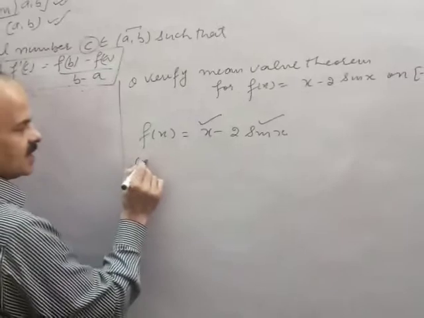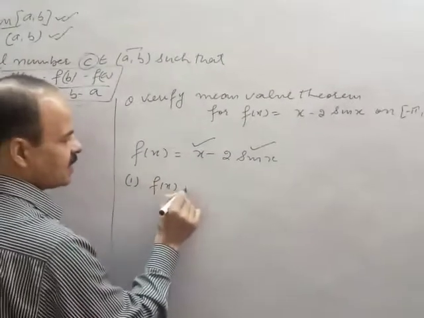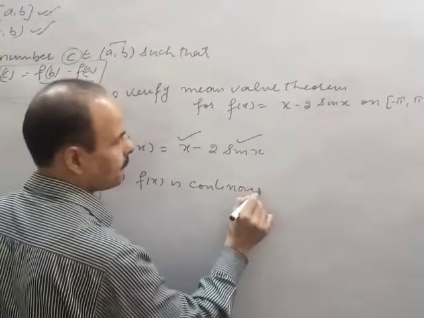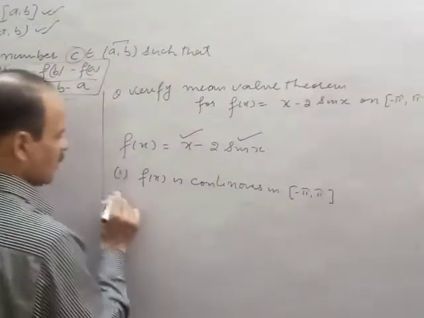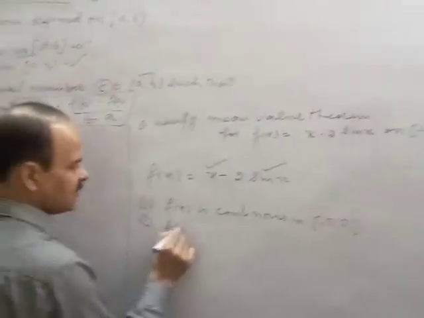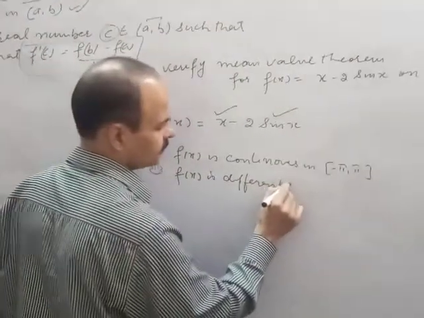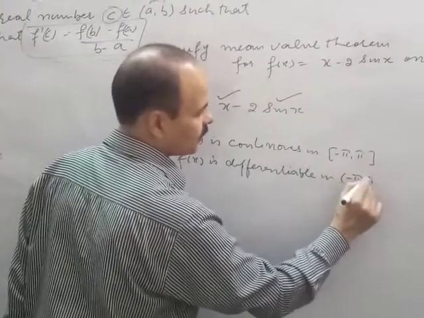So first, being the difference of two continuous functions, f(x) is continuous in [minus pi, pi]. f(x) is differentiable in (minus pi, pi).